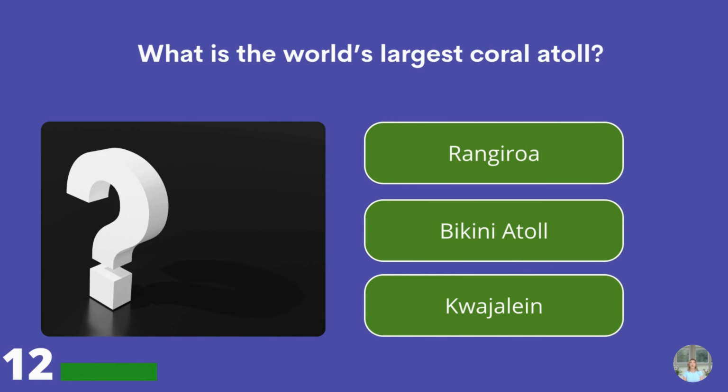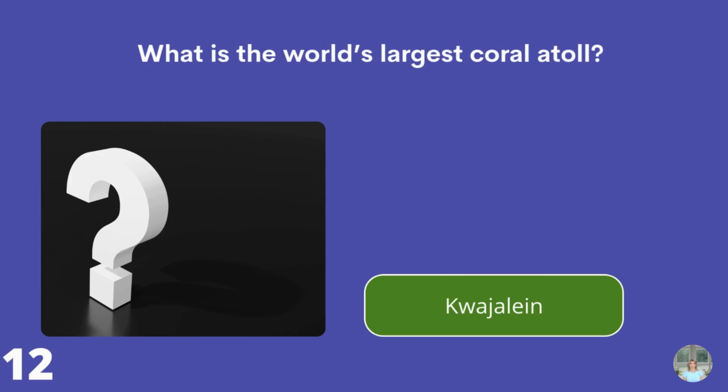What is the world's largest coral atoll? Rangiora, Bikini Atoll, or Kwajalein? Kwajalein.